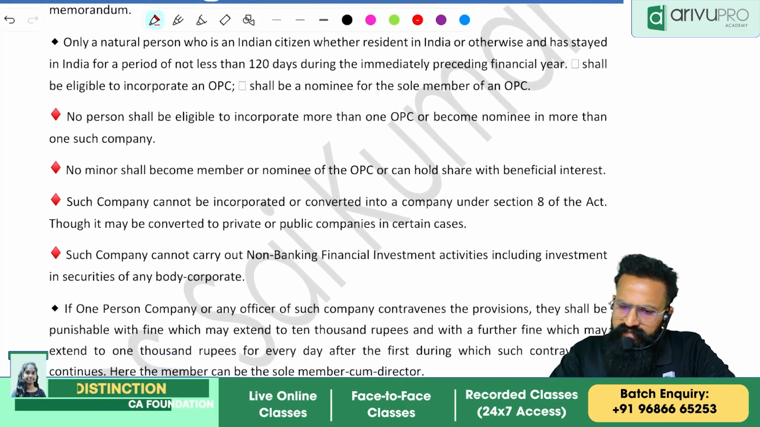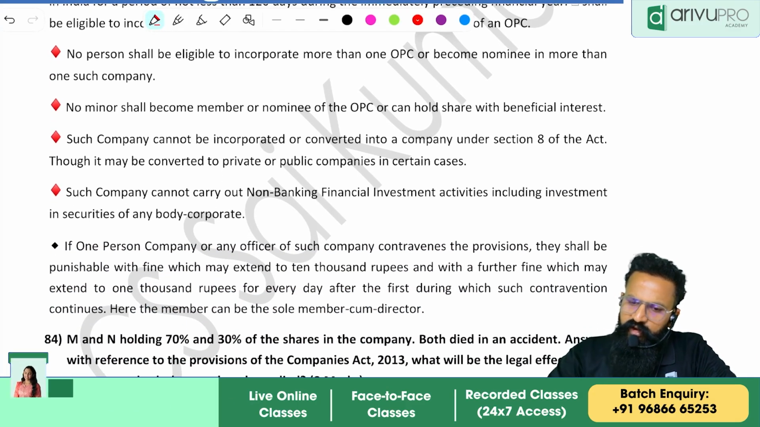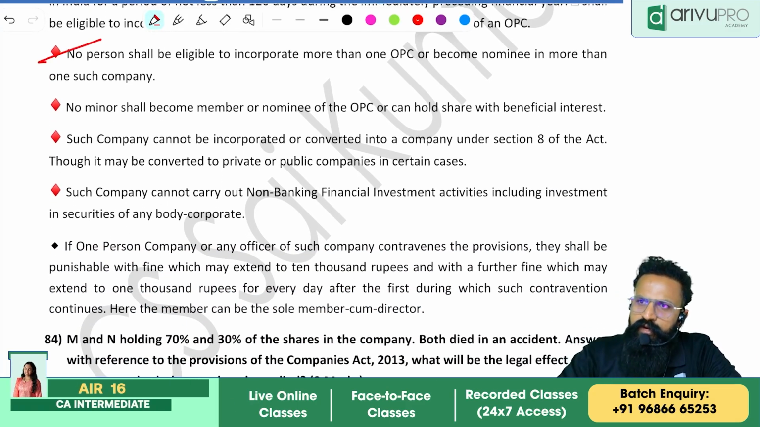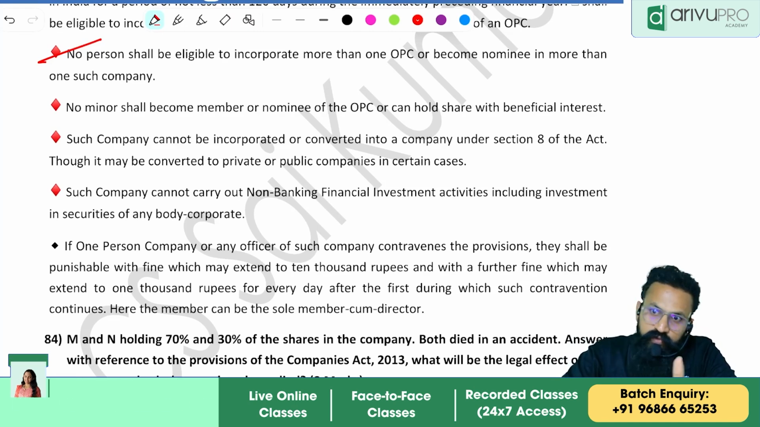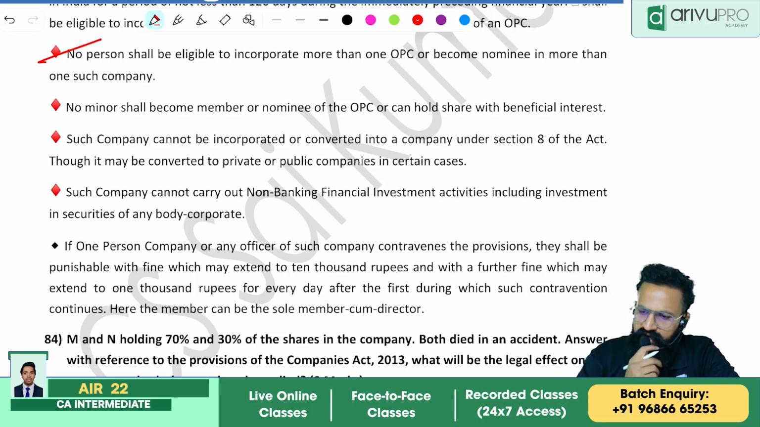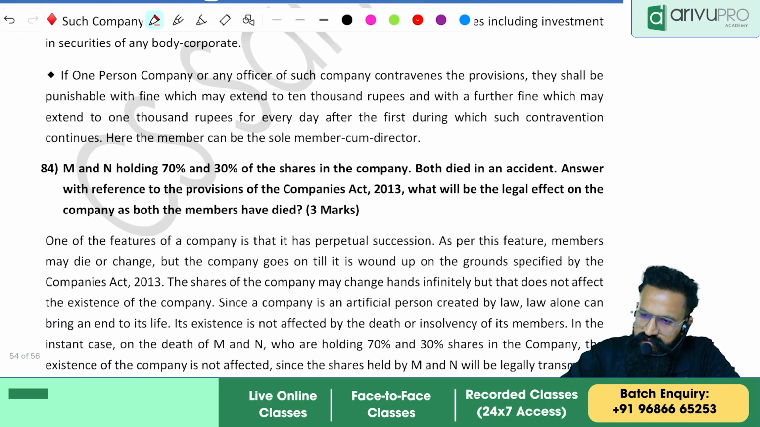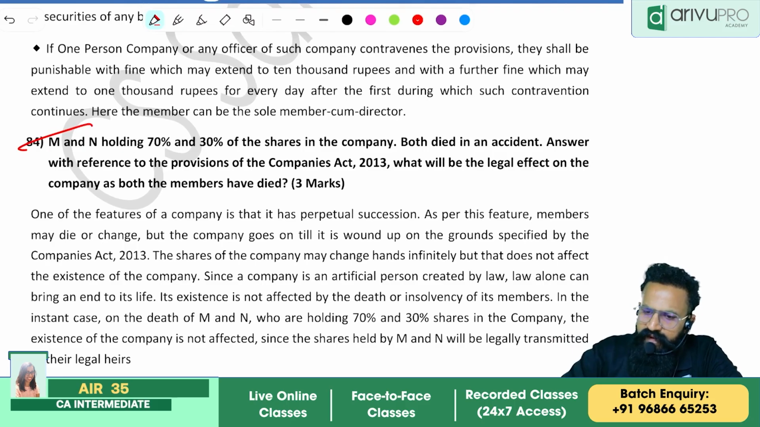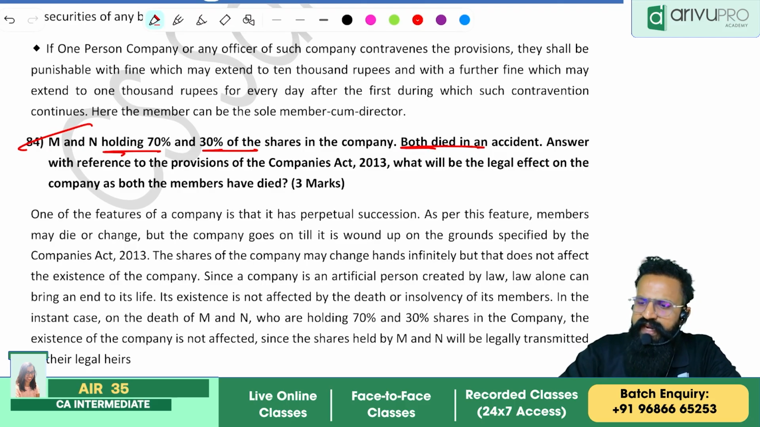Only a natural person can incorporate an OPC. One person can be a member of only one OPC. The same person can be a member and nominee of one OPC. That is allowed. Provided if there is any violation, then you need to satisfy the condition within 180 days.